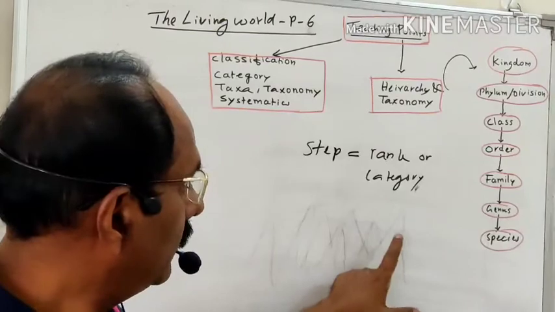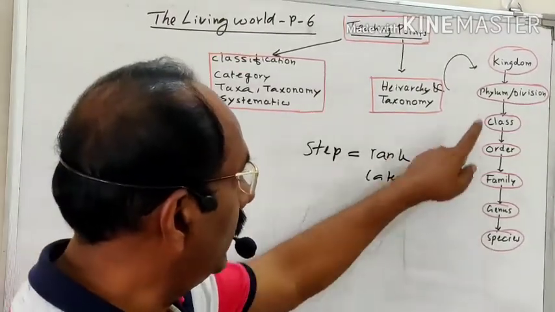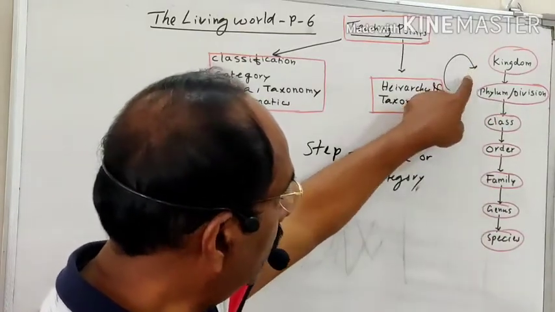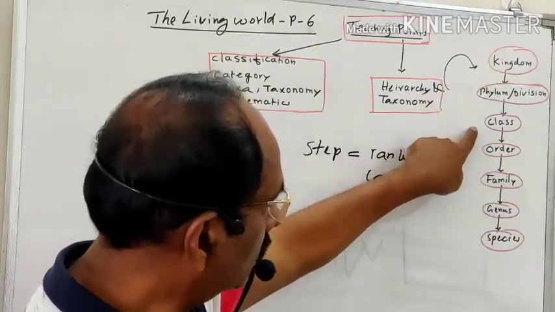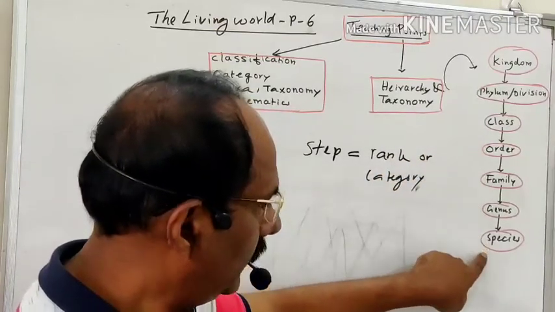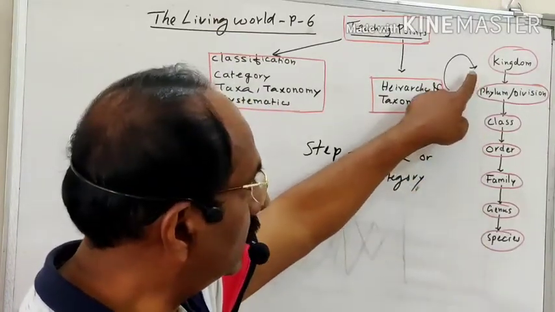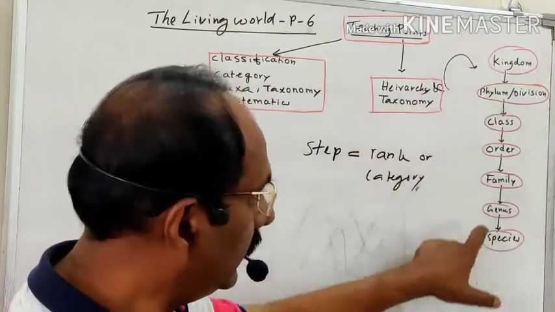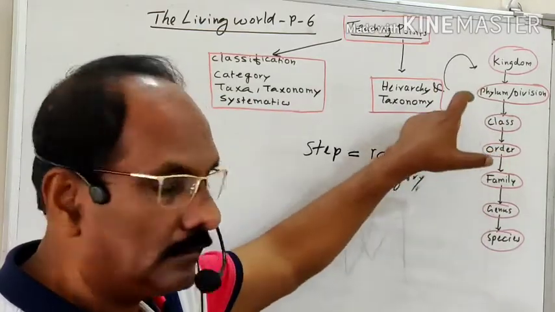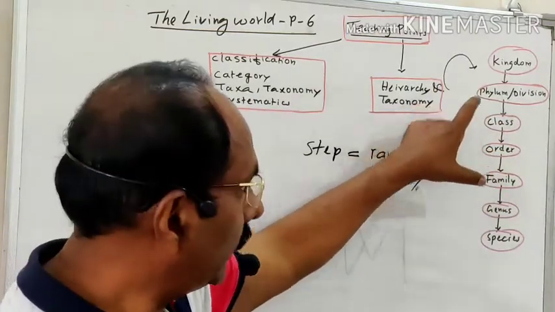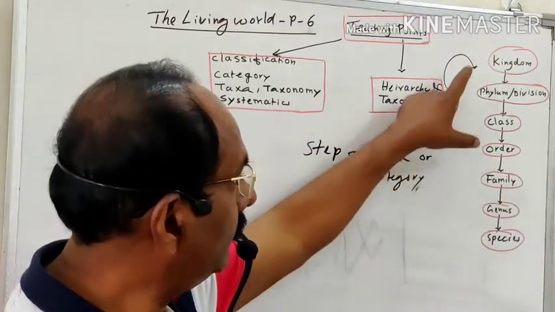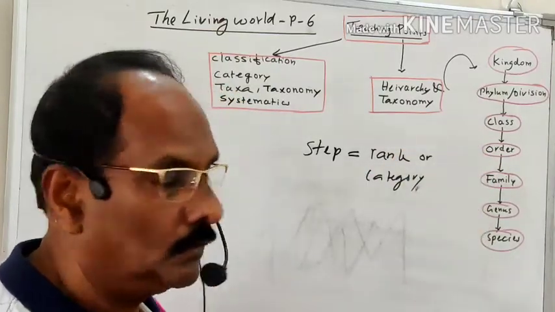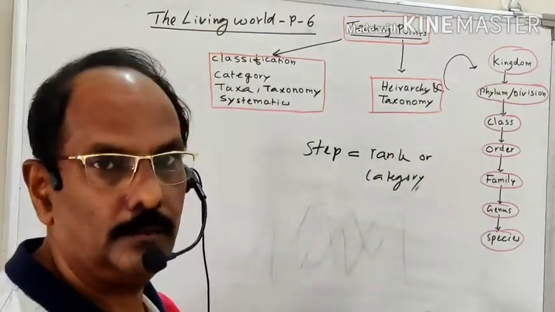Let us see one example. In this hierarchy of the classification, there are different steps, starting from the kingdom, then the phylum, then the class, then the order, family, genus, and species. Here the largest category is the kingdom and the smallest category is the species. When we arrange these categories according to size, then it is known as the hierarchy of the classification. In this hierarchy, kingdom is the largest one and species is the smallest one, and in between all the others will come.